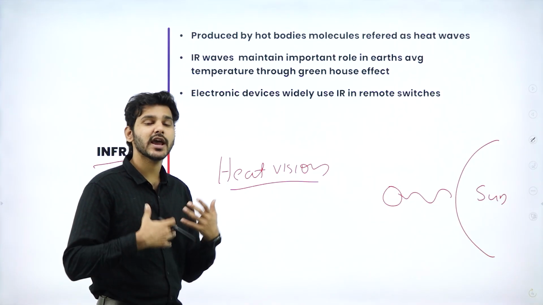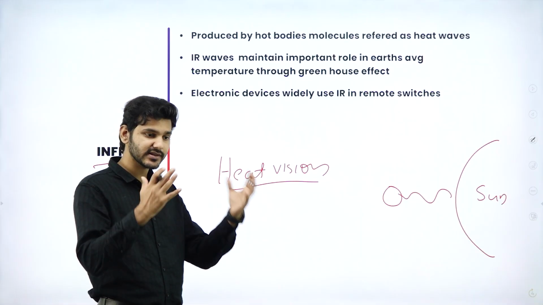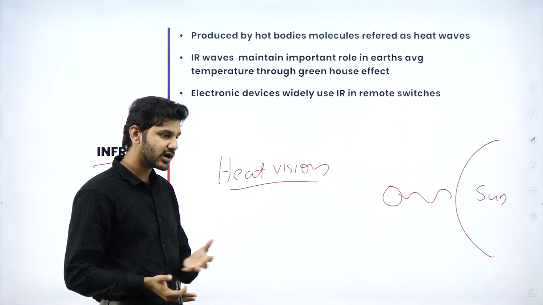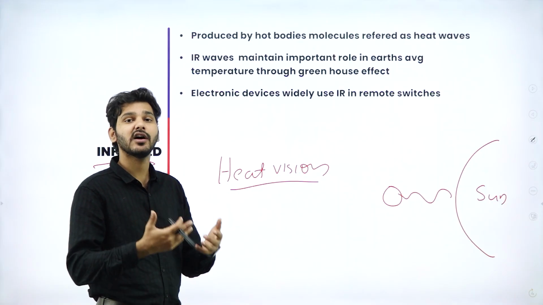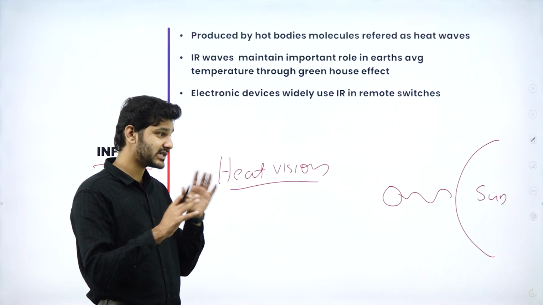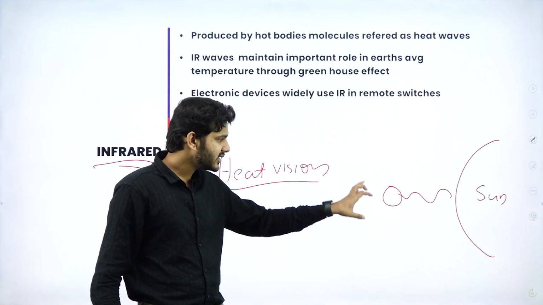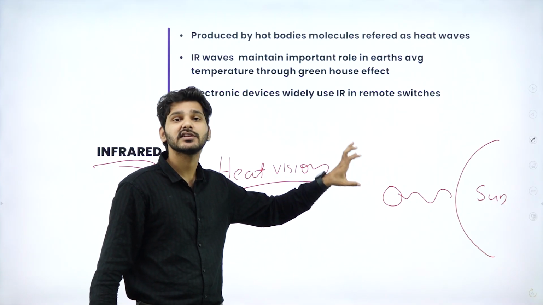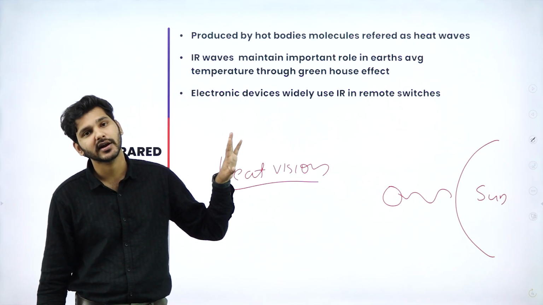These are absorbed by the greenhouse gases and trapped inside Earth's atmosphere. They bounce around and heat up Earth's atmosphere, giving us the warmth we need. Otherwise, the entire planet would be frozen like Antarctica. So again, keeping the Earth warm is the responsibility of heat waves, or simply infrared radiation.